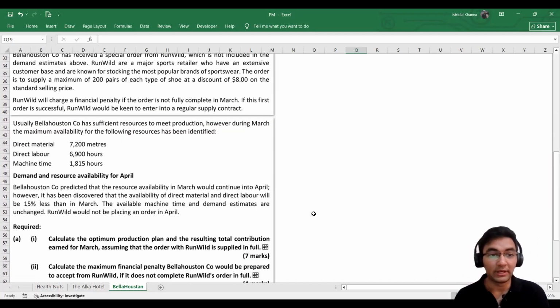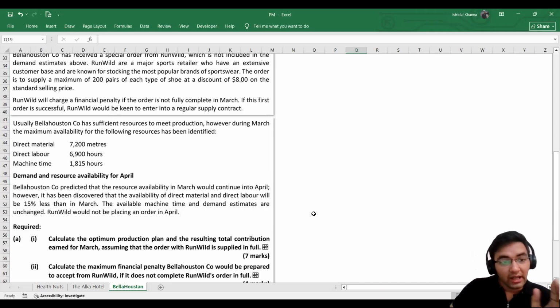Usually, Bellahouston Company has sufficient resources to meet production. However, during March, the maximum availability for the following resources has been identified: direct material, direct labor, and machine time. Okay, so these are limited. It's not like we have unlimited availability of resources to produce the products. We have limited resources, and these are the numbers that we have to keep in mind while calculating our optimum production plan.